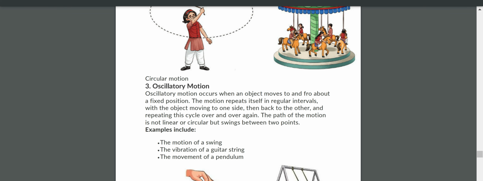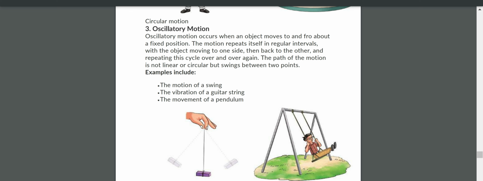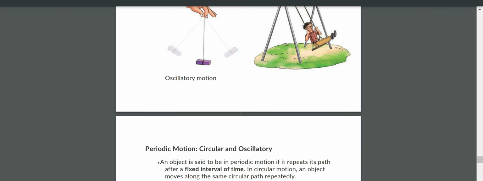Next one is oscillatory motion. Oscillatory motion means to and fro motion. Oscillatory motion occurs when an object moves to and fro about a fixed position. The motion repeats itself at regular intervals, with the object moving to one side then back to the other side, repeating this cycle over and over again. The path of the motion is not linear or circular, but swings between two points. Examples are the motion of a swing, the vibration of a guitar string, the motion of a pendulum. This type of motion we call oscillatory motion, not circular motion.